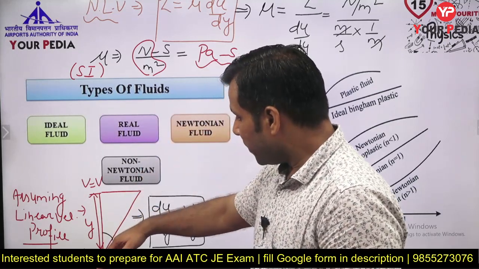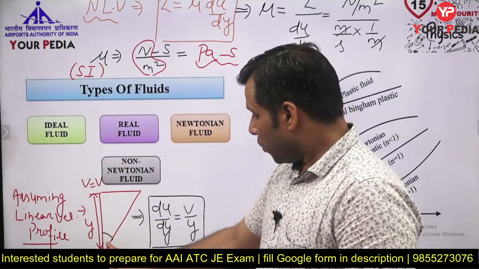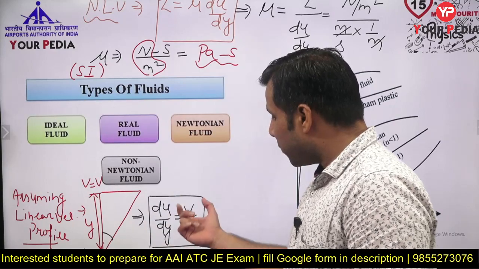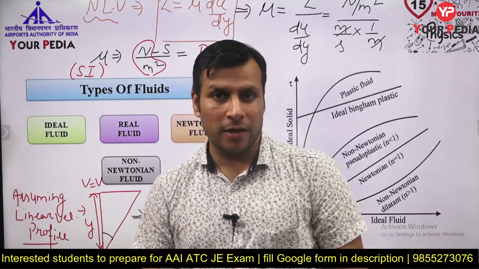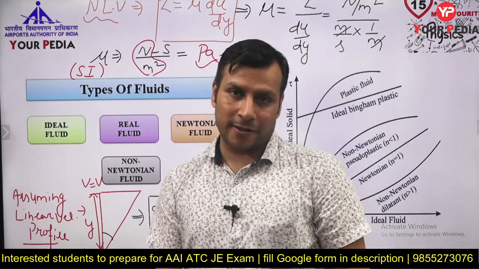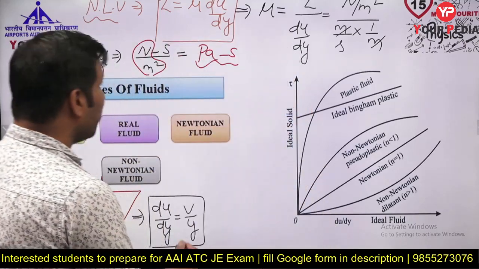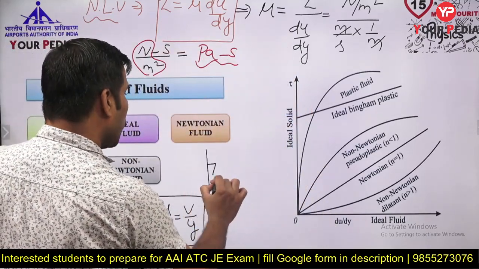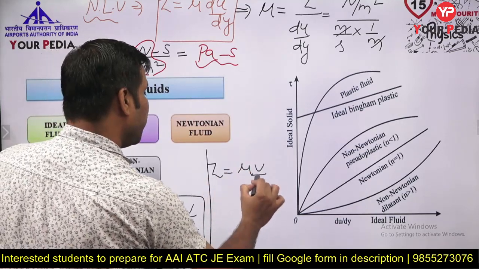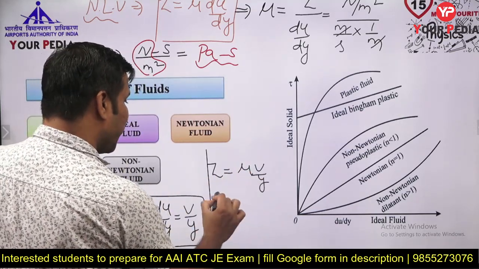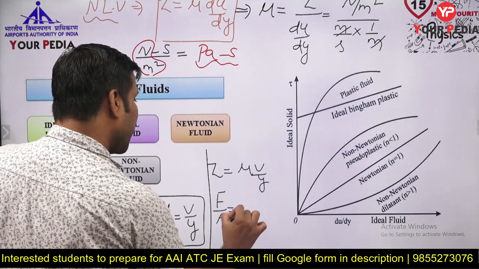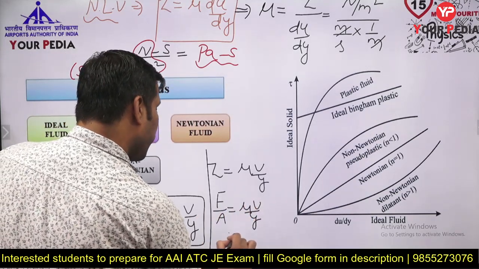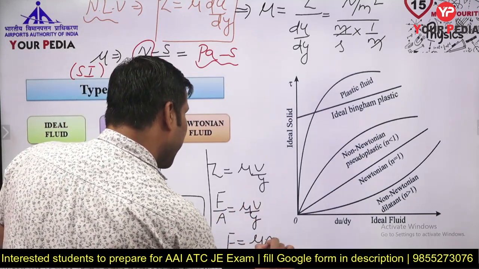ये जो slope आएगा ये क्या आएगा? आपका constant आएगा. So you can write du by dy equal to v by y for linear velocity profile only, but for parabolic you cannot write it like that. Okay, now if you will put it here, अगर मैं इसको यहाँ put कर देता हूँ, so you will get tau equal to mu v by y, or this is nothing but force upon area. So force upon area equal to mu v by y, or force equal to mu a v by y.